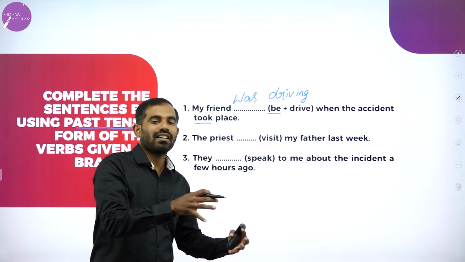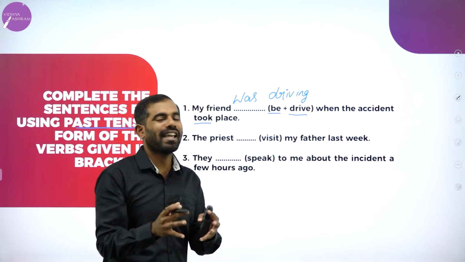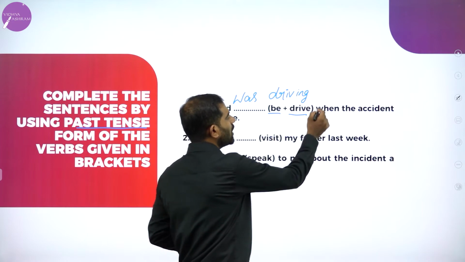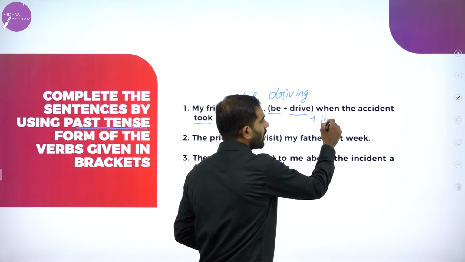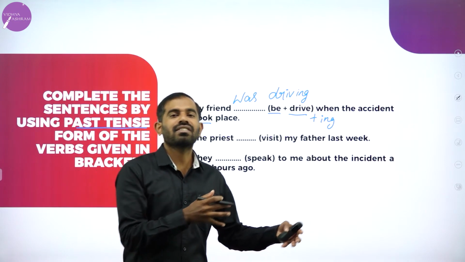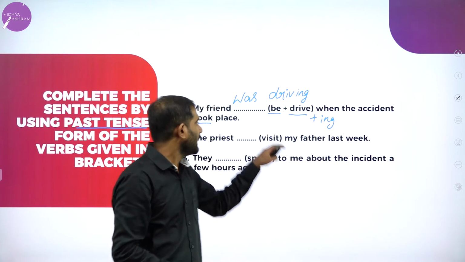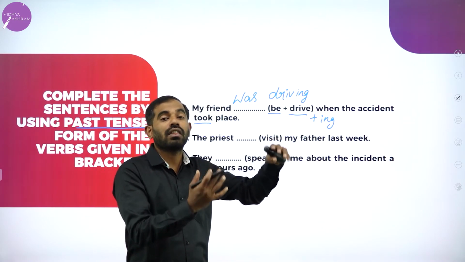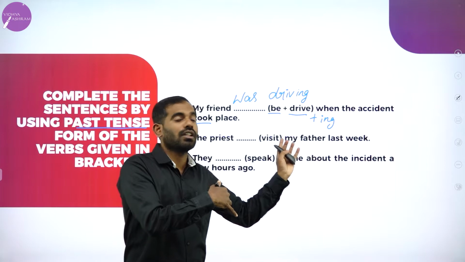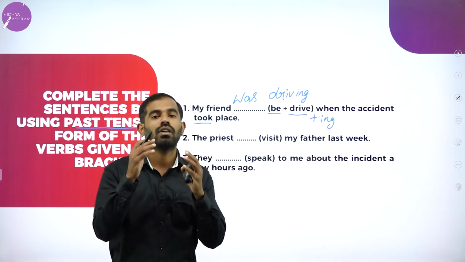Was or were plus main verb is drive, the base form. ing will be added here. Whenever you use is, am, are: he is driving, I am driving, they are driving. He was driving, they were driving. So drive plus ing. ing is must.